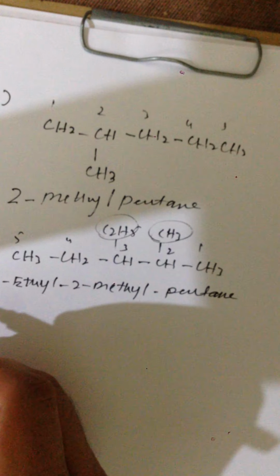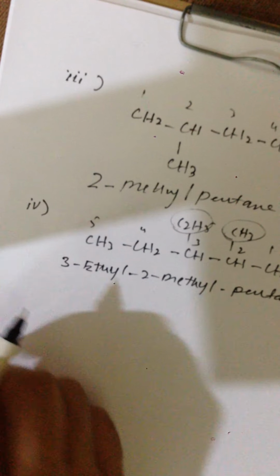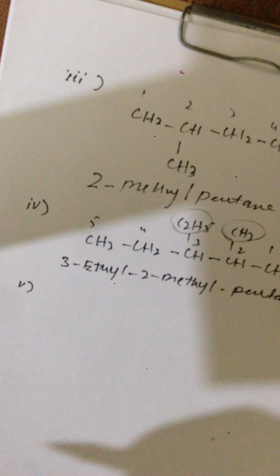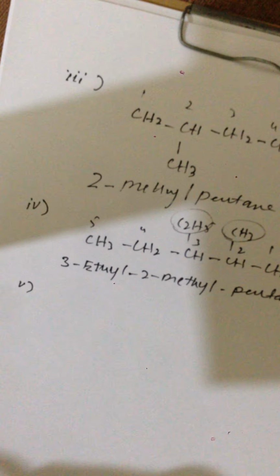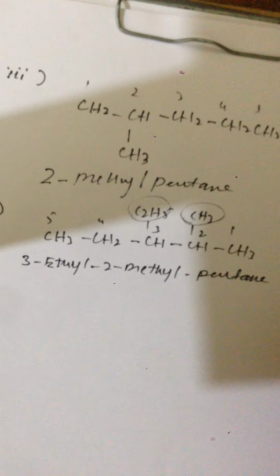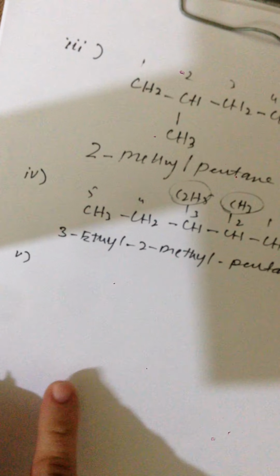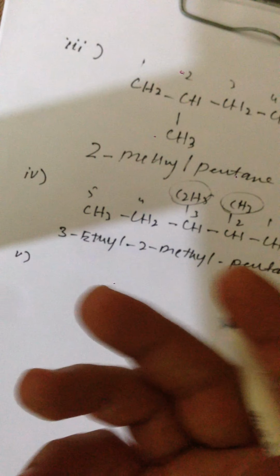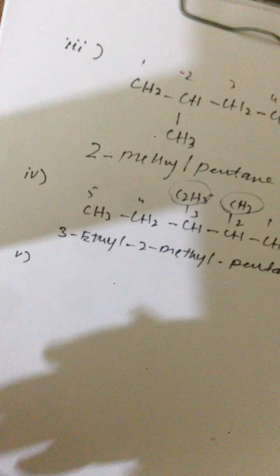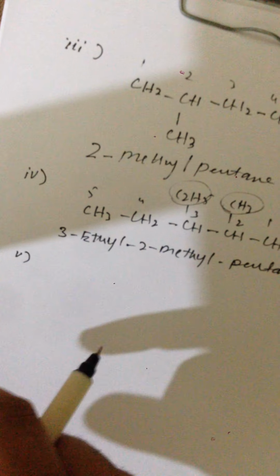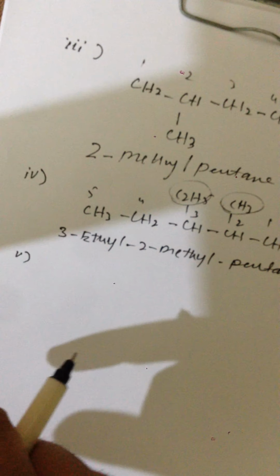Rule number 5. If the substituent is present more than once, we will use the prefix di, tri, tetra, etc. to show the number of substituents. If there is a substituent that occurs 2 times, we will use the prefix di.